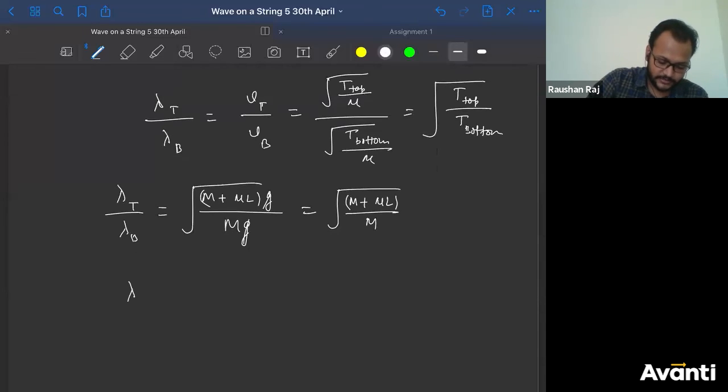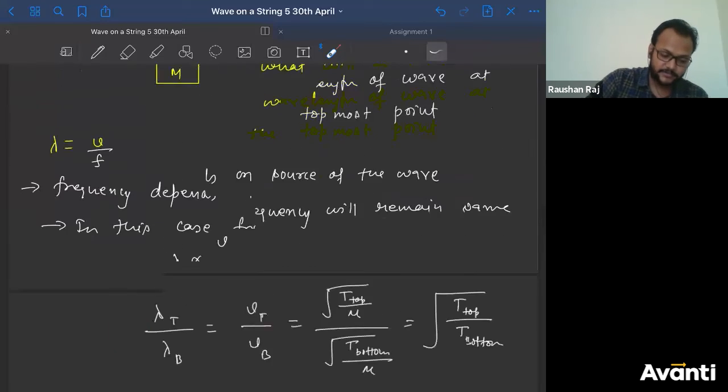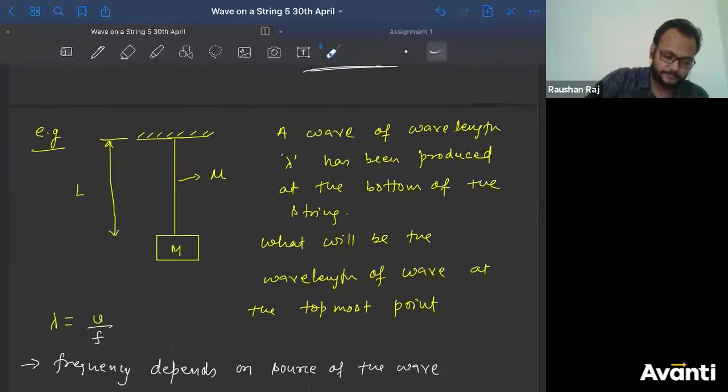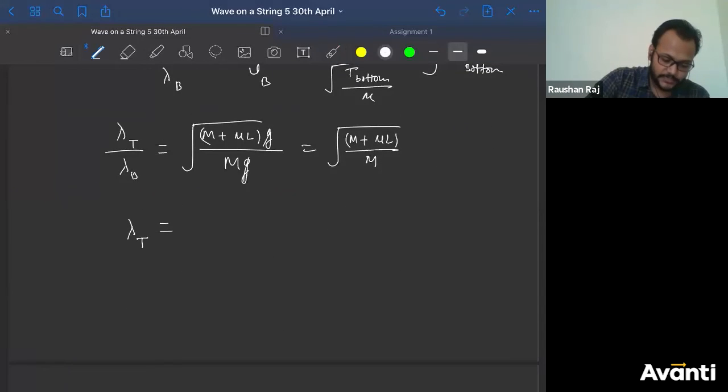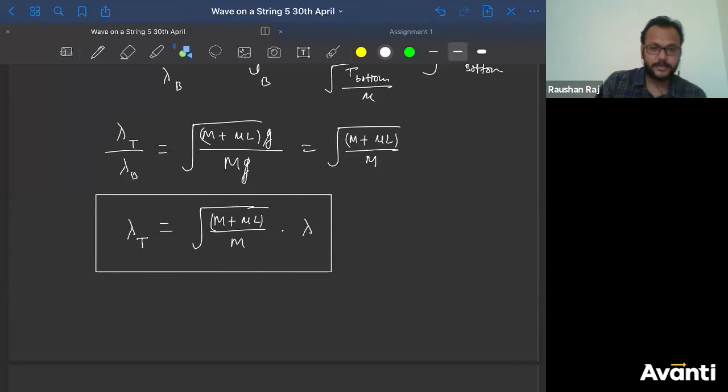So what is lambda at the topmost point? What is lambda at the bottommost point? That is given to us, that is lambda. So put the value here. I'll get square root of capital M plus mu L divided by capital M, into lambda. So this is the answer.